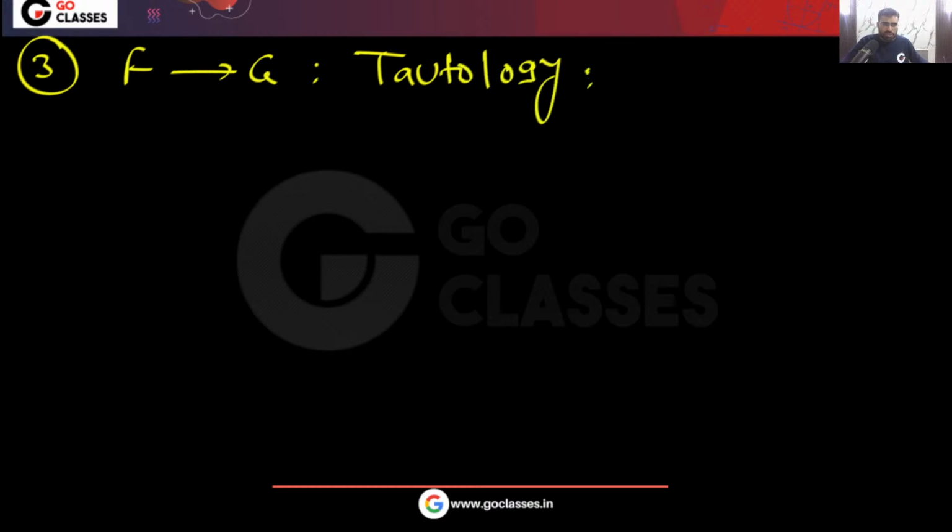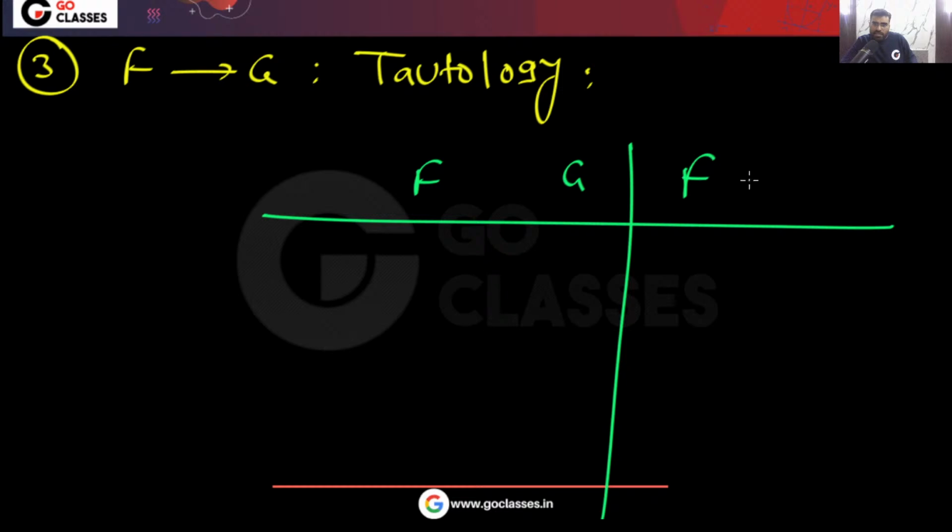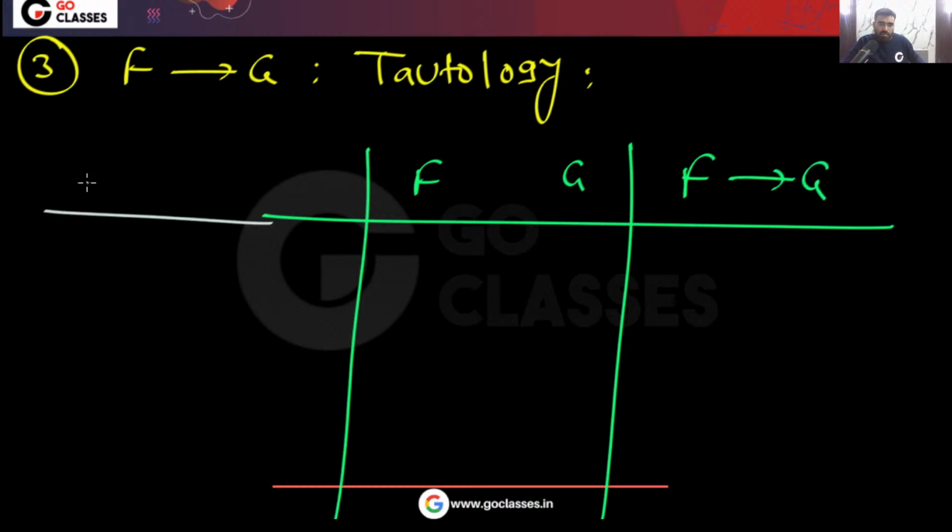This is F, this is G. The question is saying that F implies G is always true. Yes or no? And maybe these are the propositional variables, so you don't have to worry about it. So now F implies G is a tautology, which means this is always true.